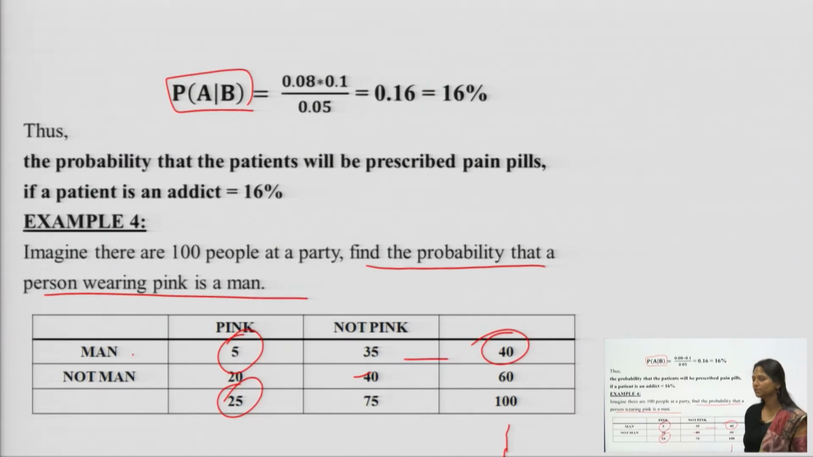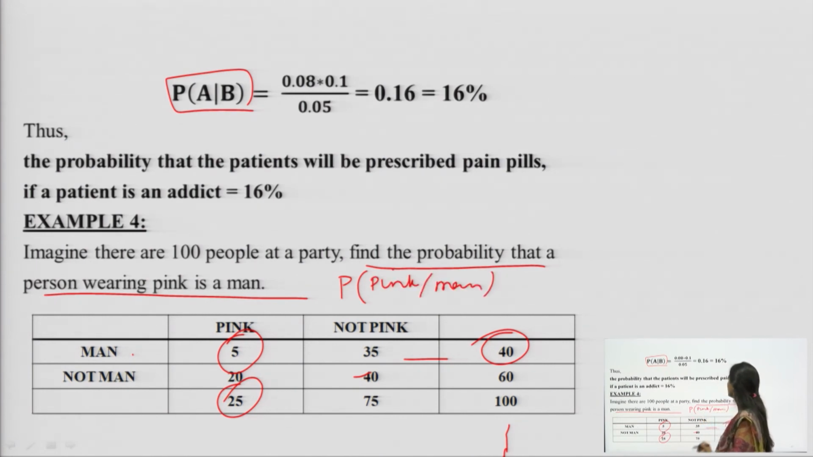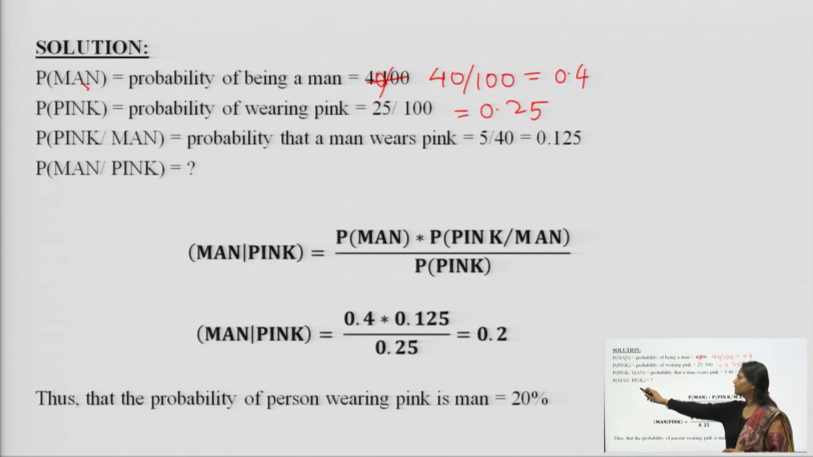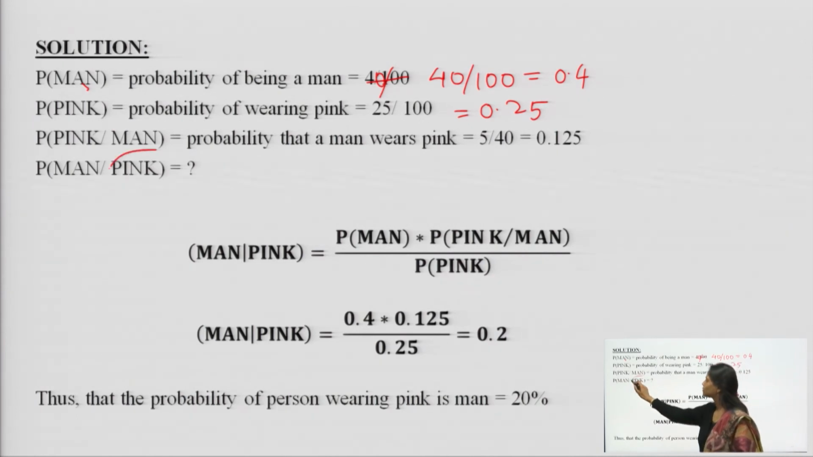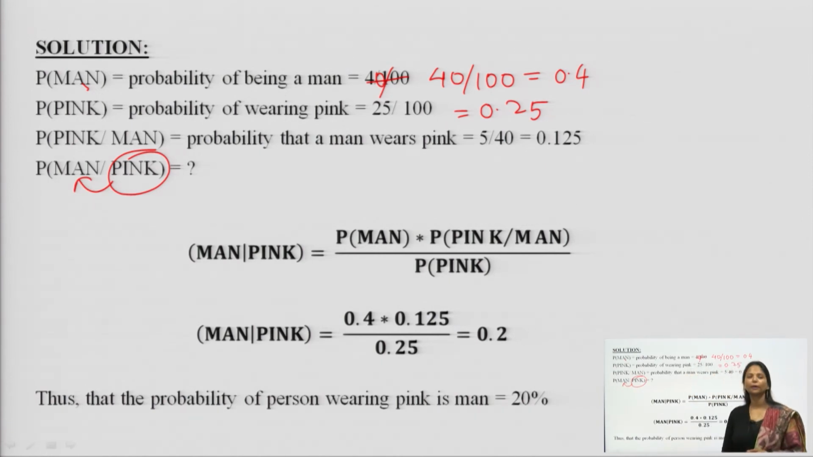Therefore, the question asks the probability of a person wearing pink being a man. If I am assuming a man to be a man, I am supposed to find out the probability that the person wearing pink is a man. So, pink over man. Pink is already known to me. I am supposed to find out whether the person wearing pink is a man or not.